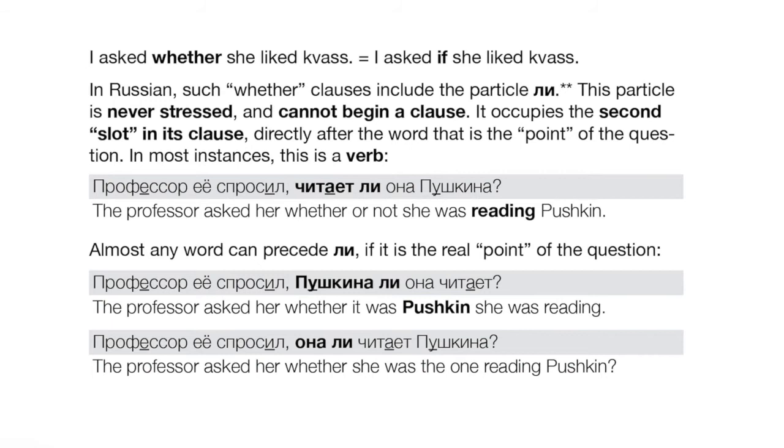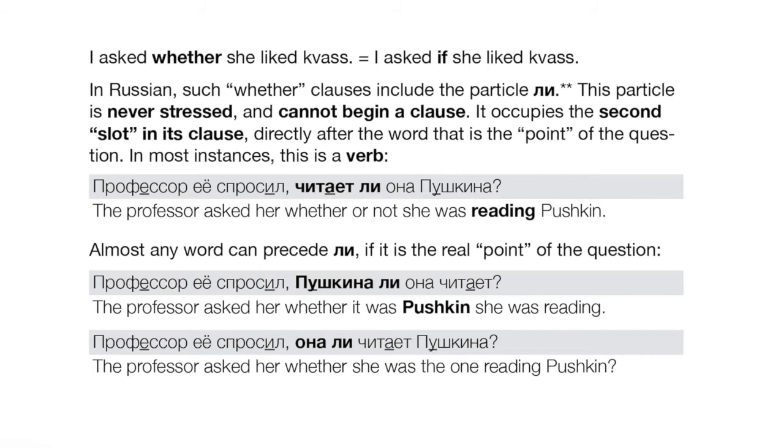But what if you want to report a yes-no question, right? Or we could say in English, a whether question. I asked whether she liked kvass, for example, or I asked if she liked kvass. Okay, the problem here basically is that in English, we've gotten rather vague in a certain sense, right? We use "if" to talk about both conditions and to express the idea of whether, right? So we don't really say "whether" very much in English anymore unless we're being super formal, right?